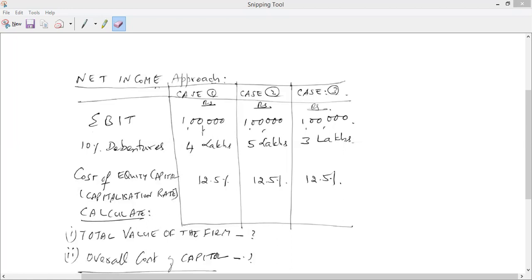So I need to calculate equity now. I have total value. Total value I don't have, right? I have WACC. I have EBIT, and I do have